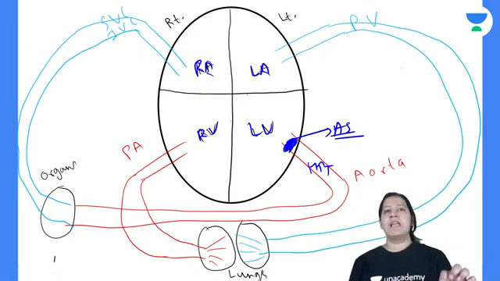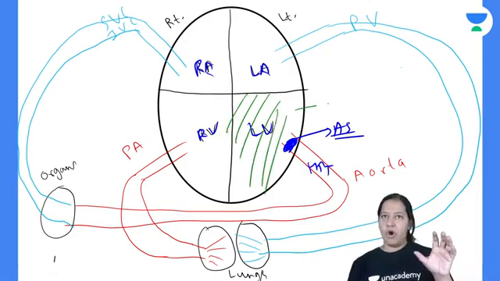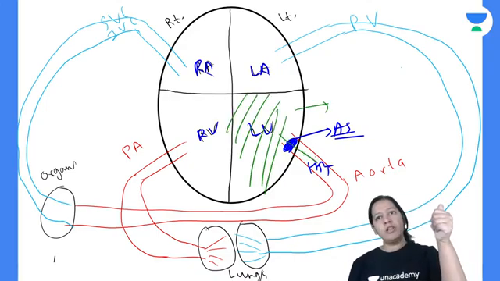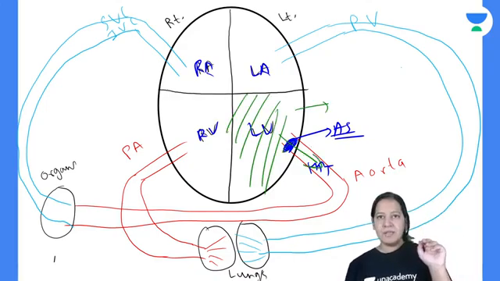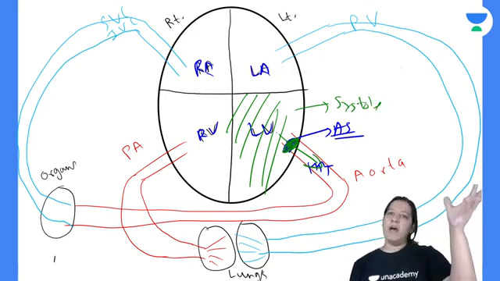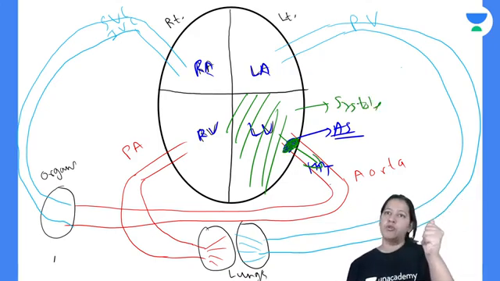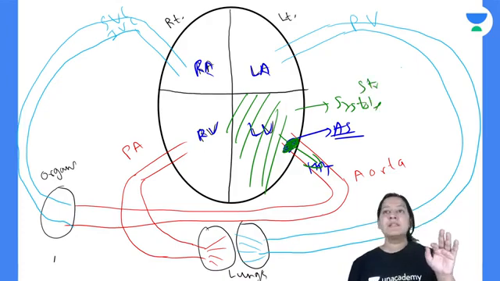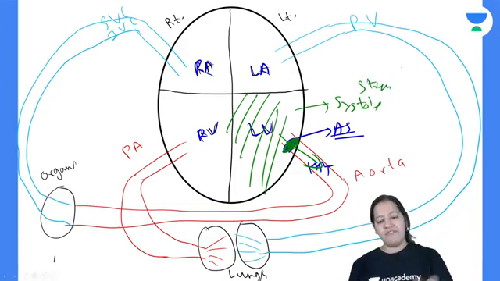You can see this is the left ventricle. During systole, the left ventricle contracts, so all the blood moves into the aorta. But here there is a problem with the aortic valve. So blood during systole is unable to go to the aorta. So this is a stress for the left ventricle.